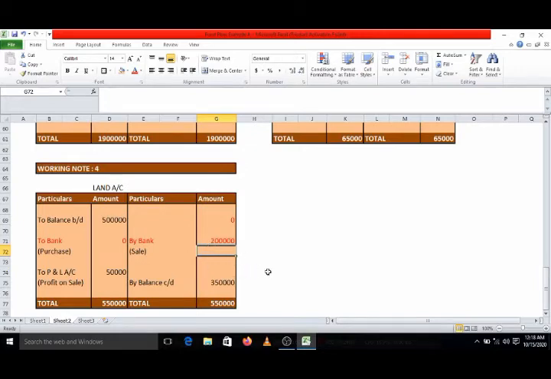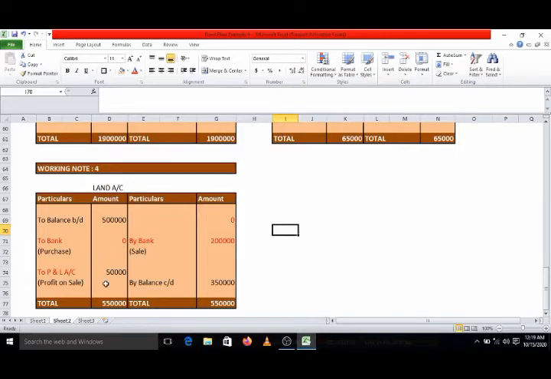But anyway, what do we require? We again require these two things, including profit on sale of asset. Obviously, what must have been the entry for this profit on sale of asset? Land account debit. Where would its second effect have come? Profit and loss account, credit side. The entry must have been passed: land account debit to profit and loss account credit. This means our profit and loss account has been credited by rupees 50,000, and because of crediting the profit and loss account by 50,000, our profit has increased by rupees 50,000.